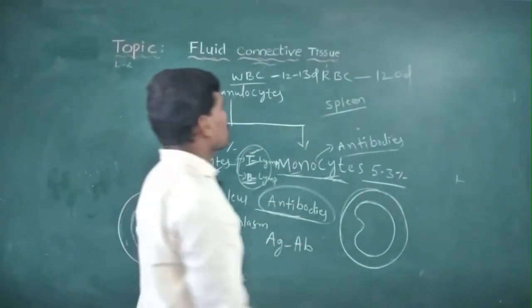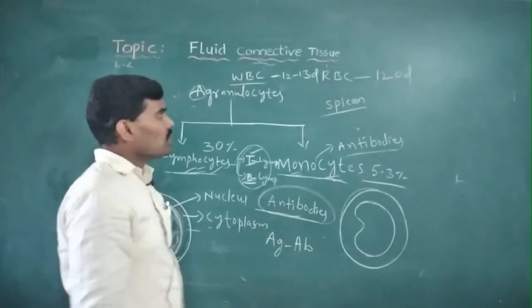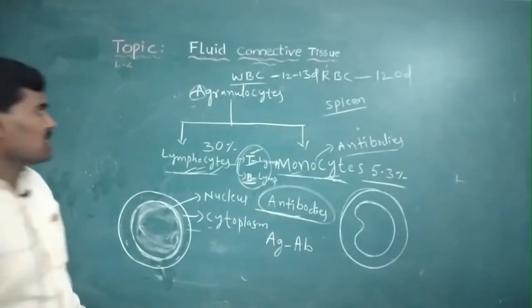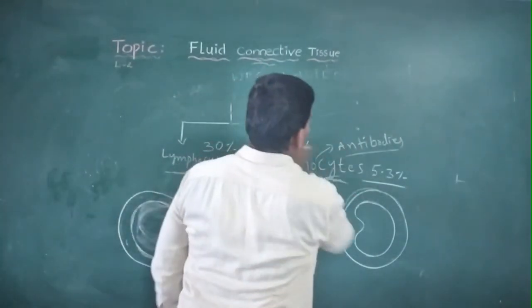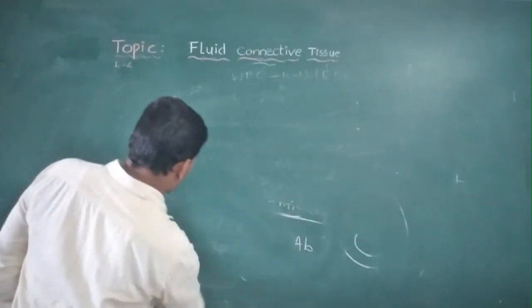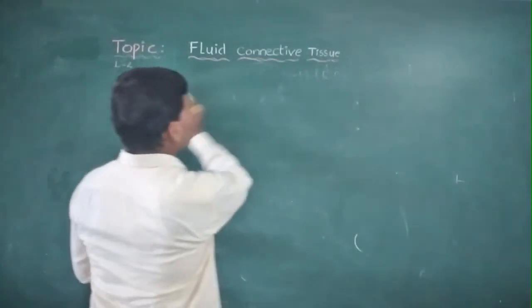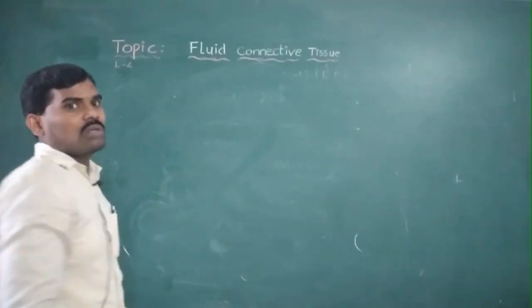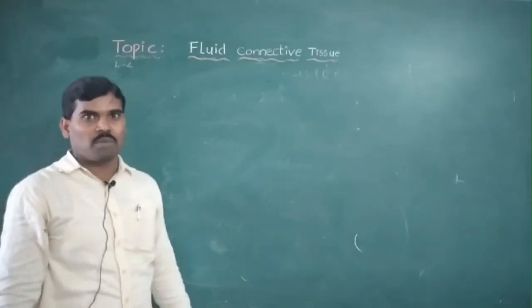So we have seen the WBCs and RBCs. Now let us see the third one, the platelets. We will continue with the platelets in the next session.